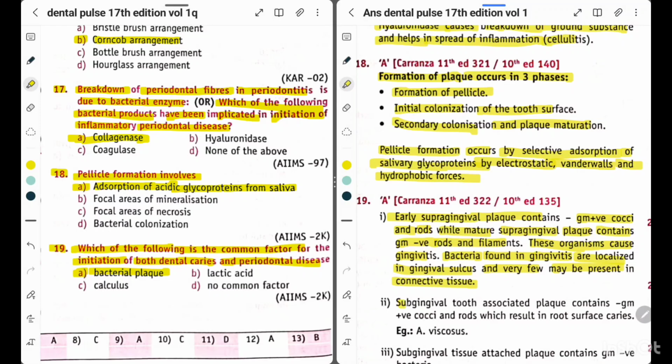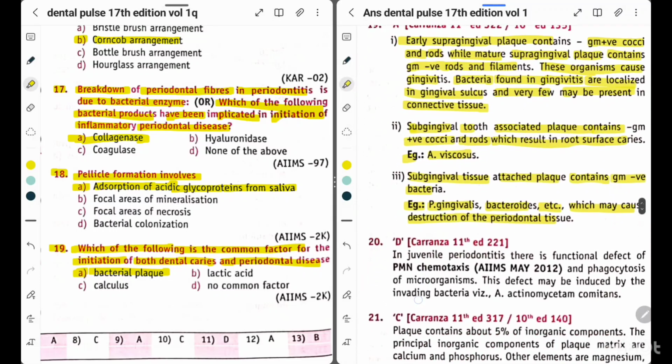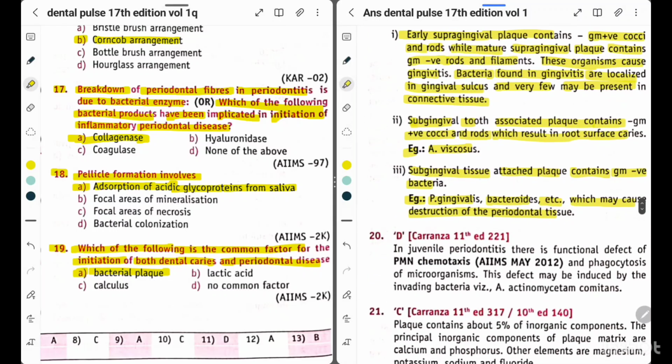Second, subgingival tooth-associated plaque contains gram-positive cocci and rods which result in root surface caries, example Actinomyces viscosus. Third, subgingival tissue-attached plaque contains gram-negative bacteria, example P. gingivalis, Bacteroides, etc., which may cause destruction of the periodontal tissue. So, the common factor for initiation of dental caries and periodontal disease is dental plaque.